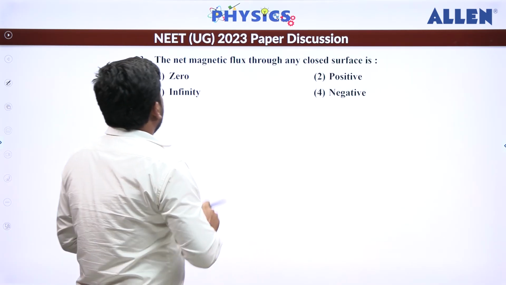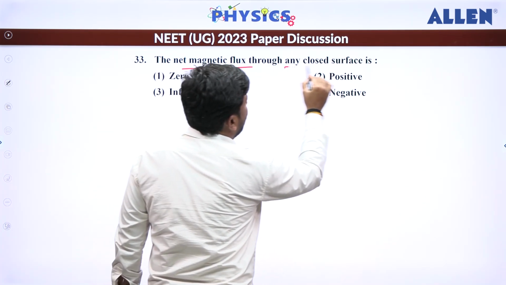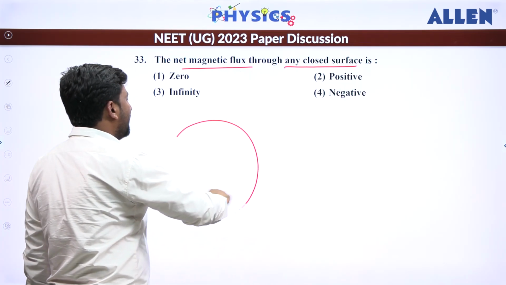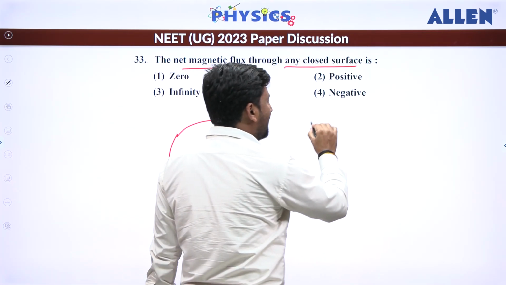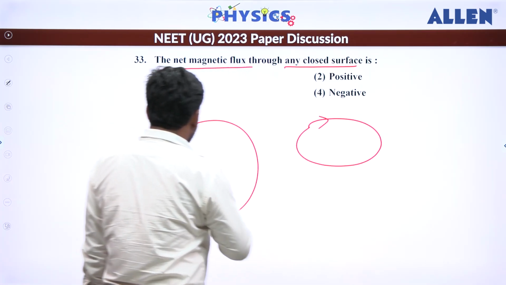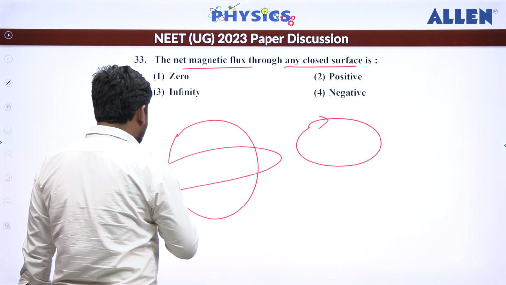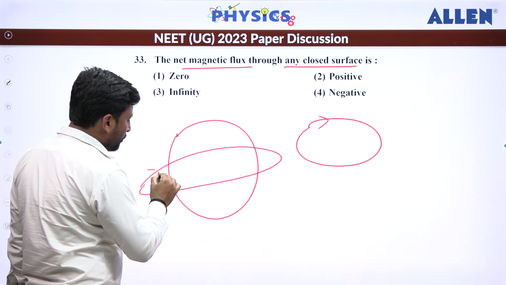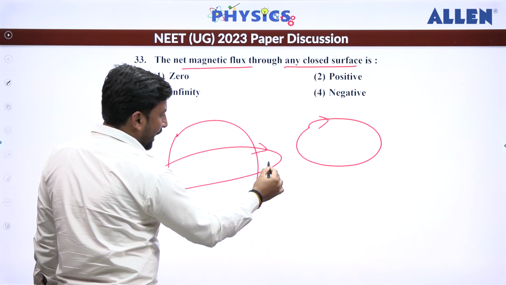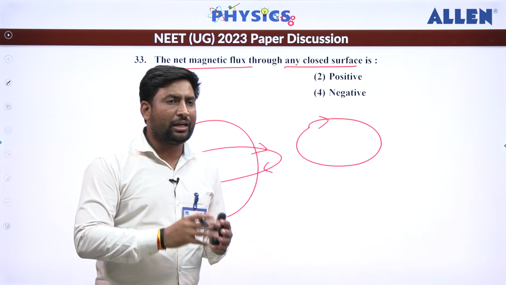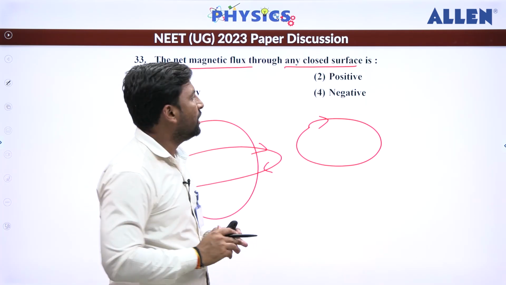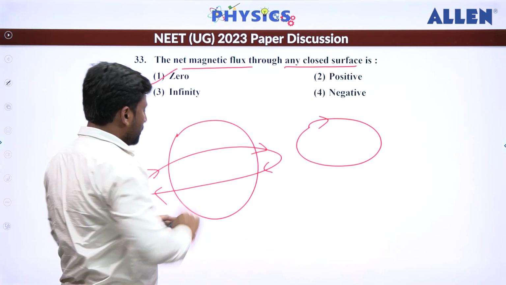Now, net magnetic flux through any closed surface. We know that magnetic field lines always form closed loops. So if a magnetic field line enters, it will definitely come out, and again it will enter and it will definitely come out. So net magnetic flux through a closed surface will be 0. So the correct answer is 0.